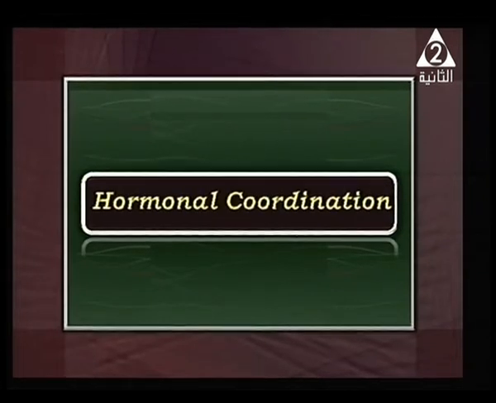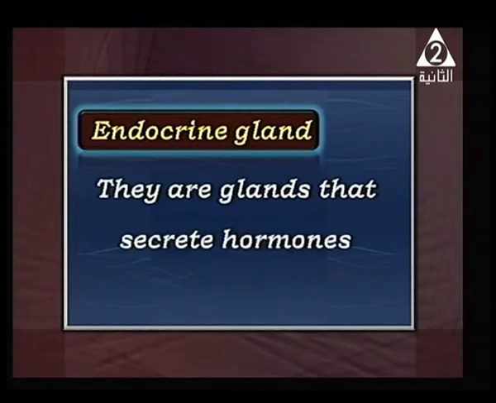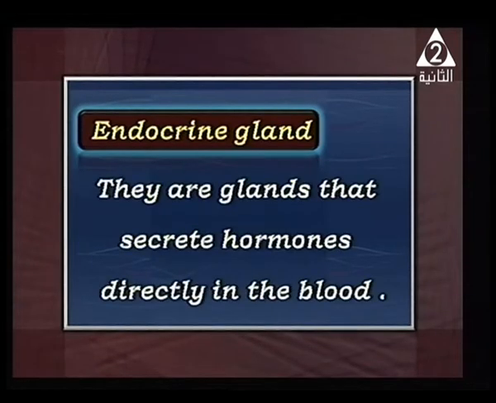Hormonal coordination in the living organism. I know that you studied it before, and let's figure out some names of glands inside our body. The first one is what? The endocrine gland. Let me remind you about the endocrine gland. Actually, it is a group of tissue that secretes its secretion directly into the bloodstream.